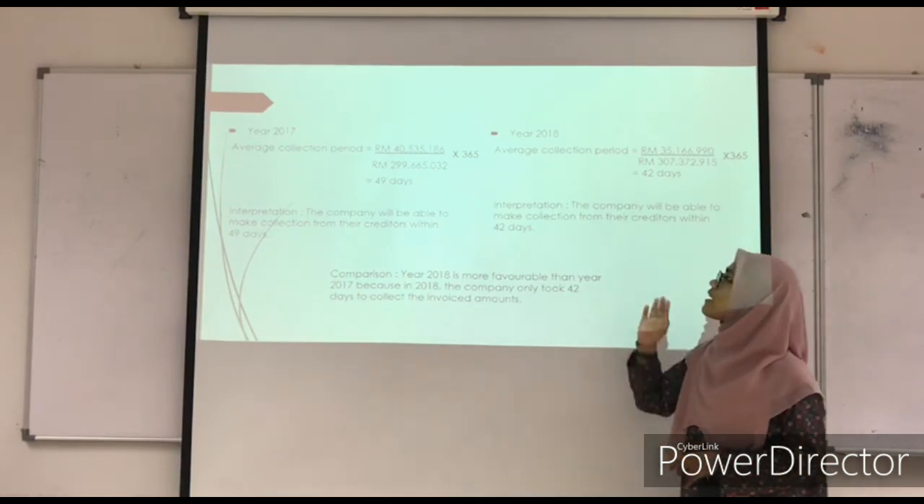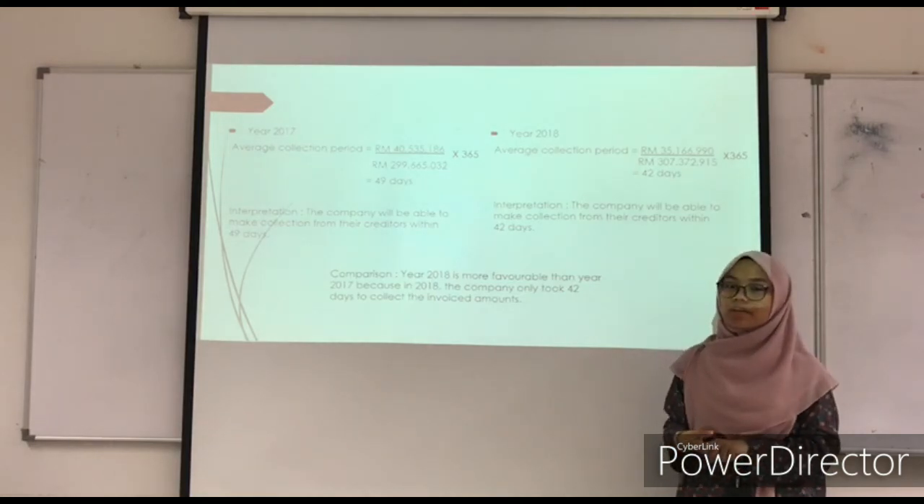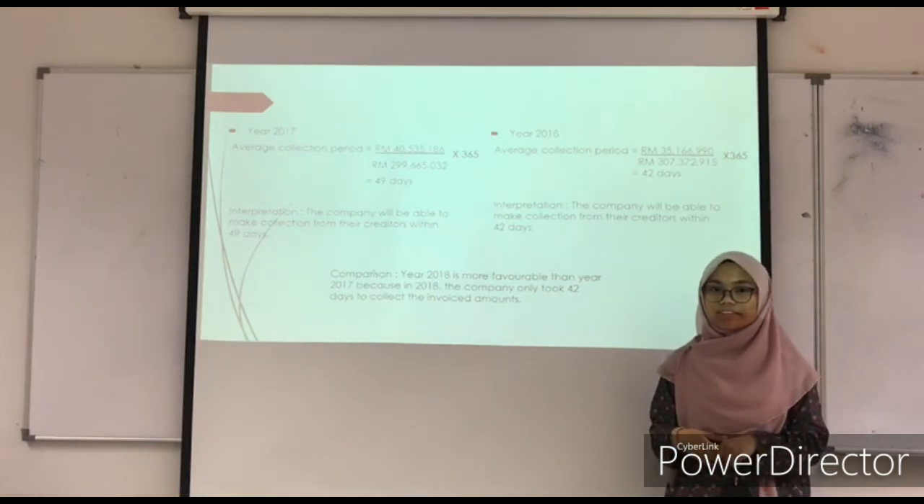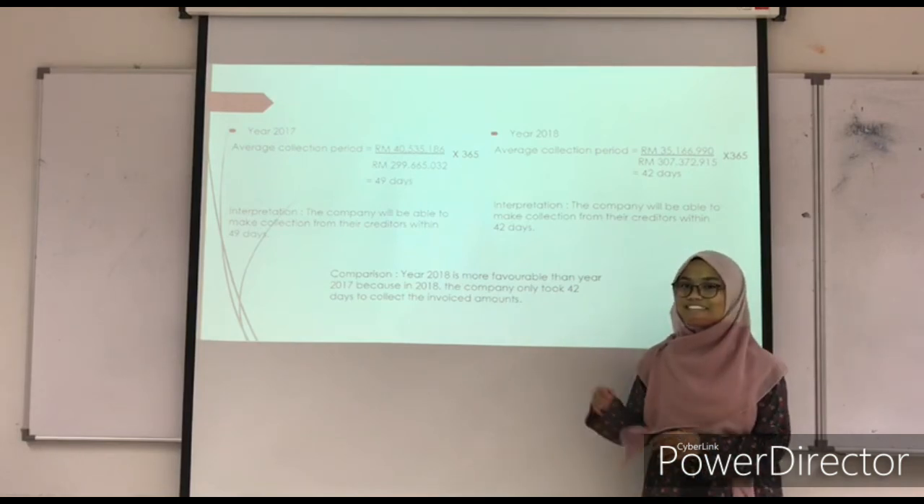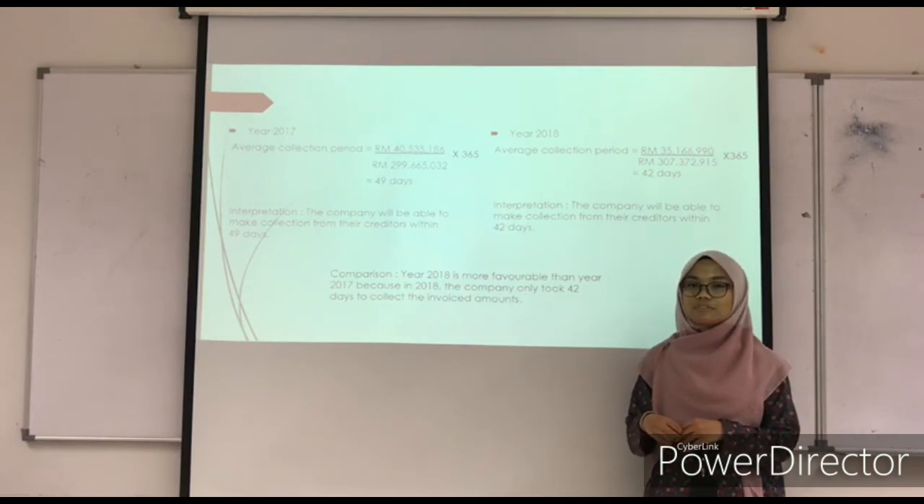In 2018, the average collection period is 42 days, which means the company will be able to make collection from its debtors within 42 days. So, 2018 is more favorable than 2017 because in 2018, the company only took 42 days to collect the invoice amount.